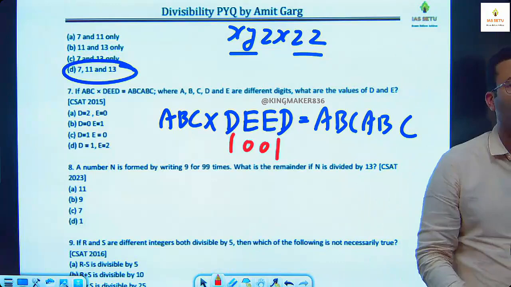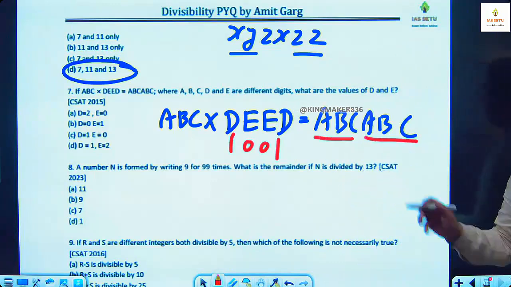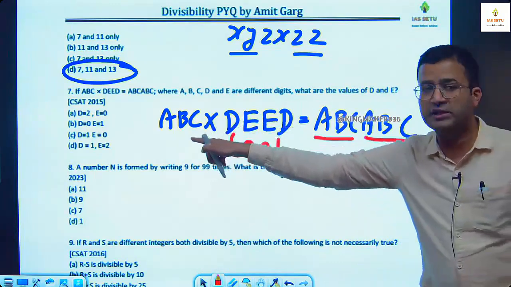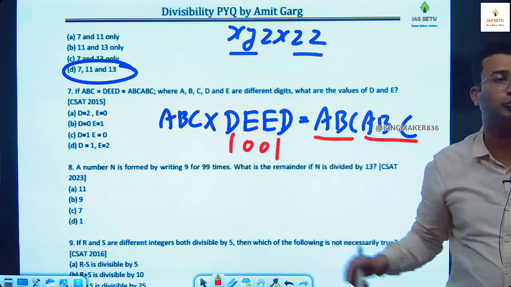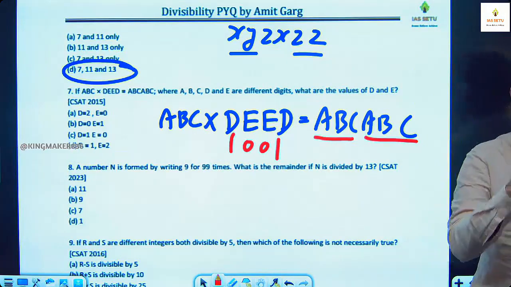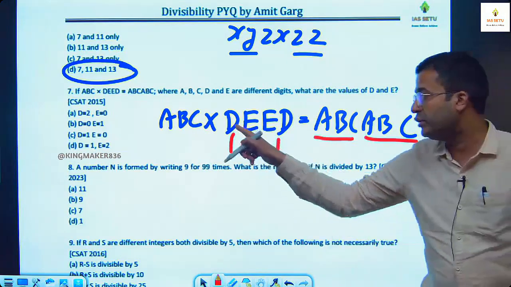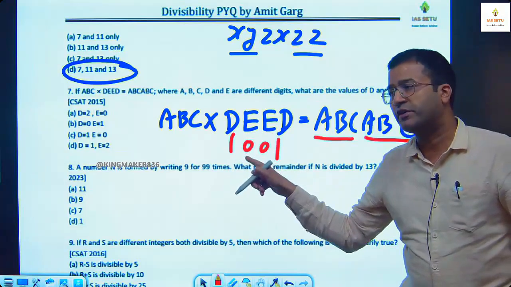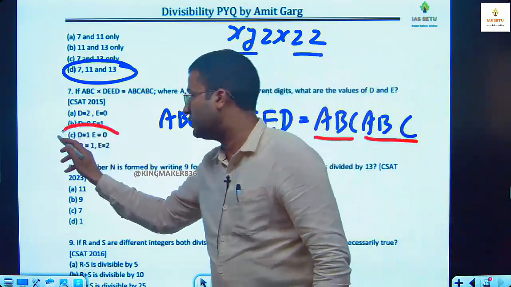You can try at your home. You take any 6-digit number in this form and try to express it in the form of ABC into DEED. This DEED is always 1001. So what is the value of D? 1. What is the value of E? 0. So our answer here is C.